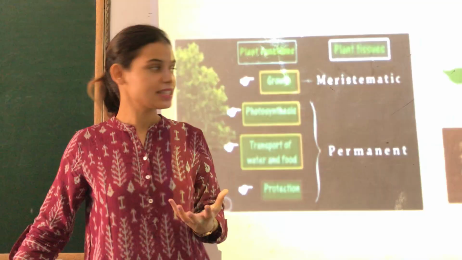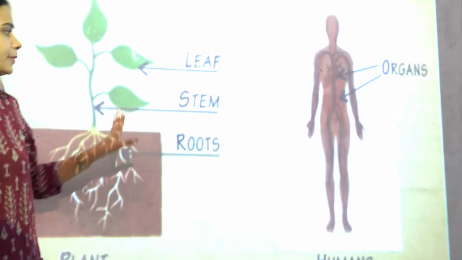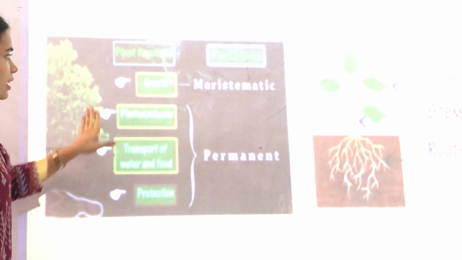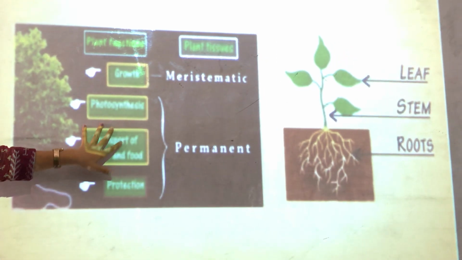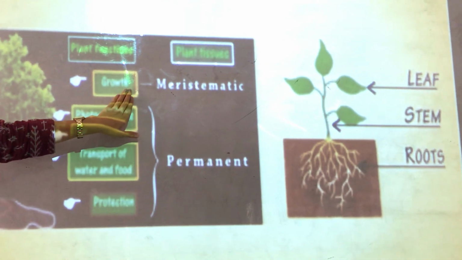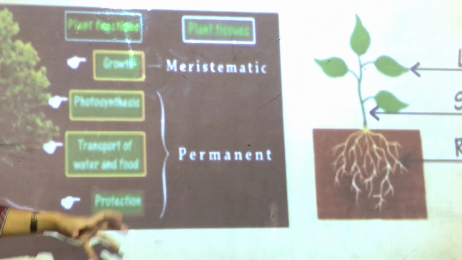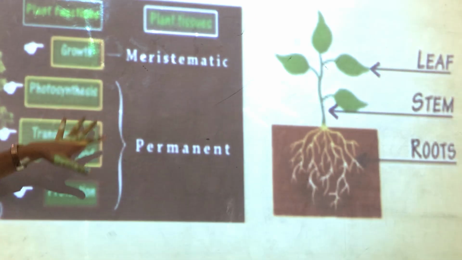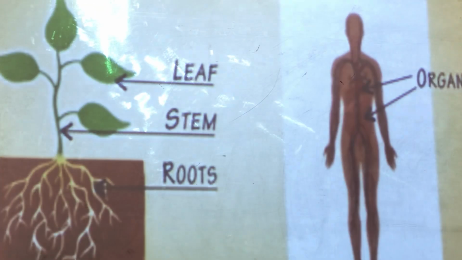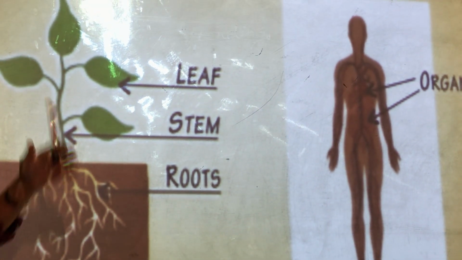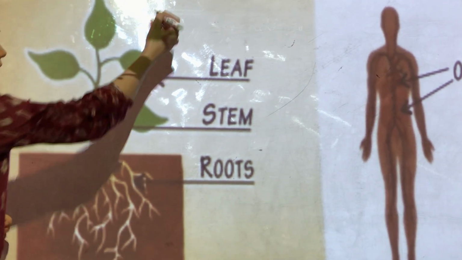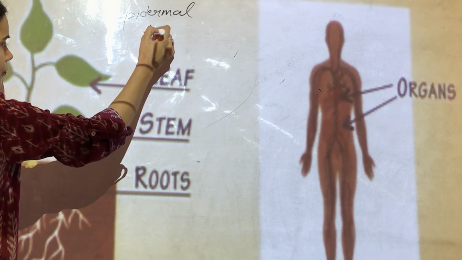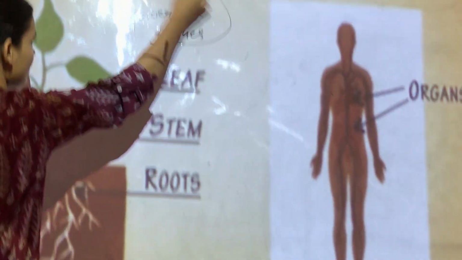Okay, so let's see this. Now you will see here, I don't know if you can see. We have already studied meristematic tissues, which provide growth, and permanent tissues, which are responsible for making the food, for protection, and for the transport of food and water. Now today we are going to talk about epidermal tissues. They are a special type of tissue.